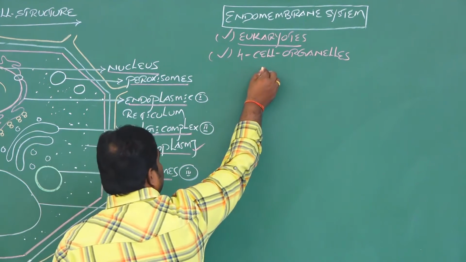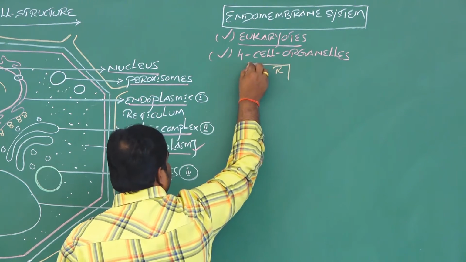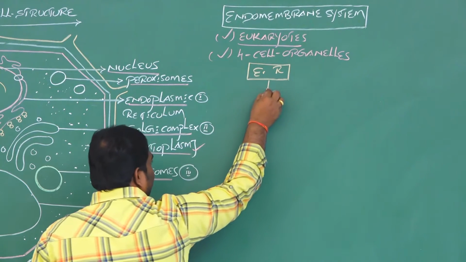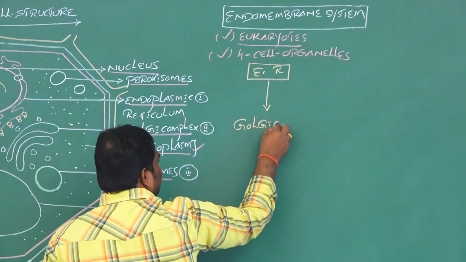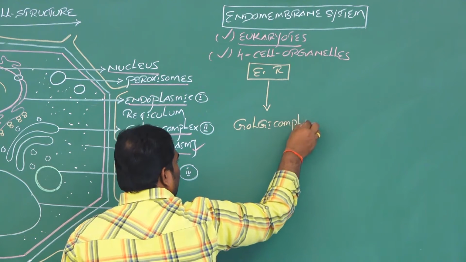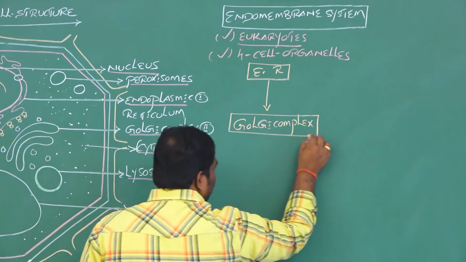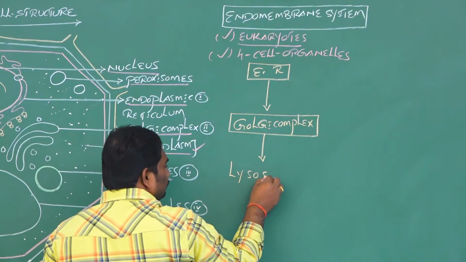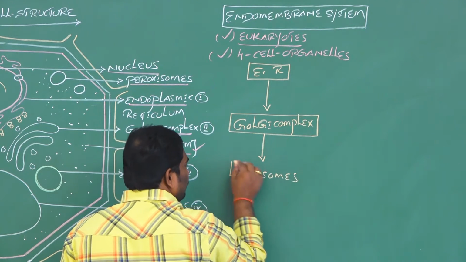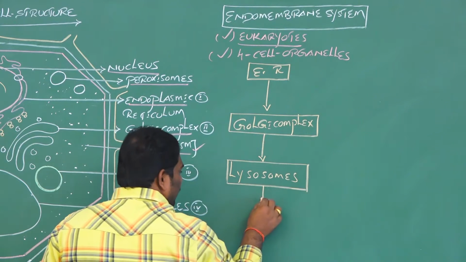The first one is endoplasmic reticulum. The second one is Golgi complex or Golgi apparatus. And the third one is lysosomes. And the fourth one is vacuoles.